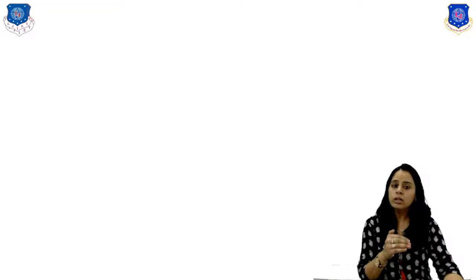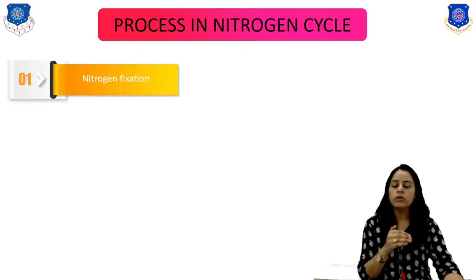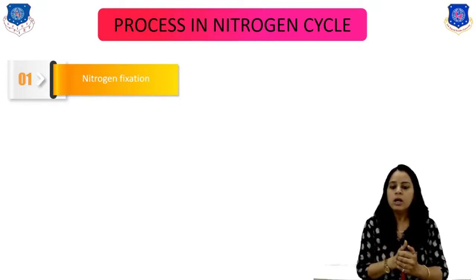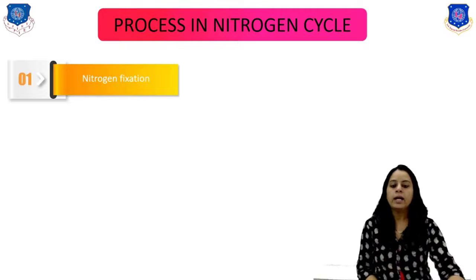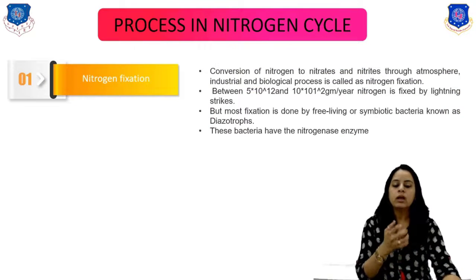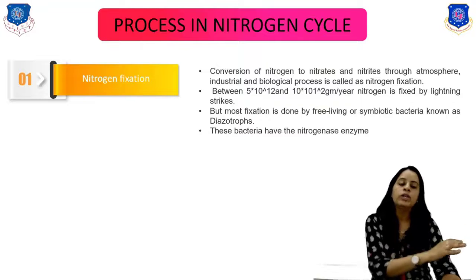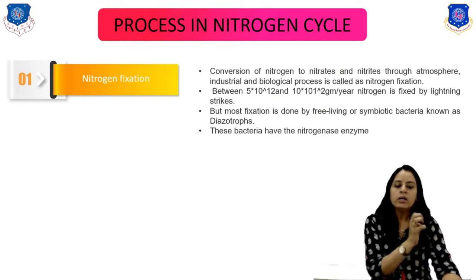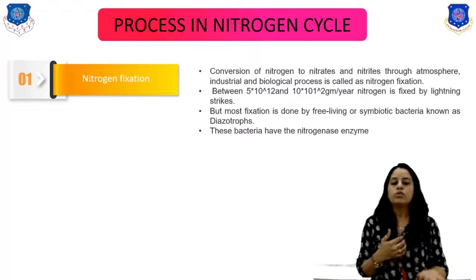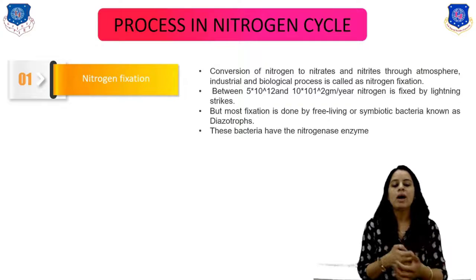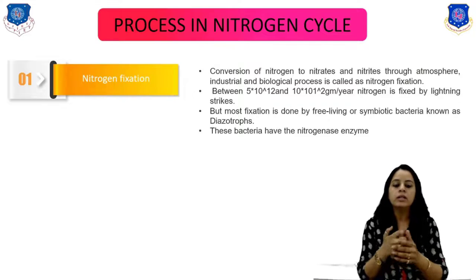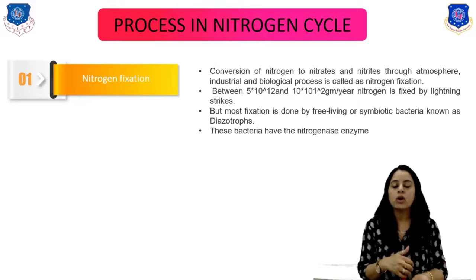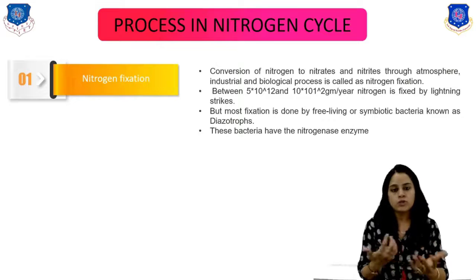So for the nitrogen cycle, various processes are there. First of all, nitrogen fixation. It means the conversion of nitrogen into a nitrogenous compound, right? Most of the fixation is done by free living organisms like Azotobacter or Rhizobium, right?